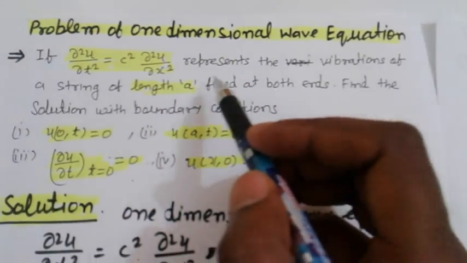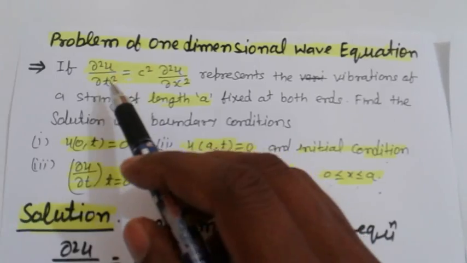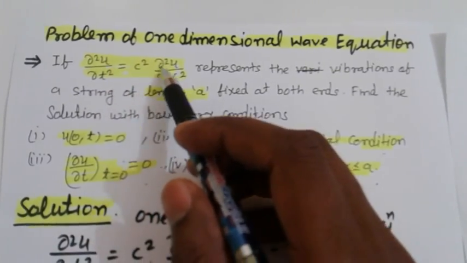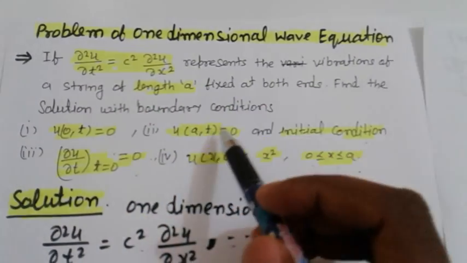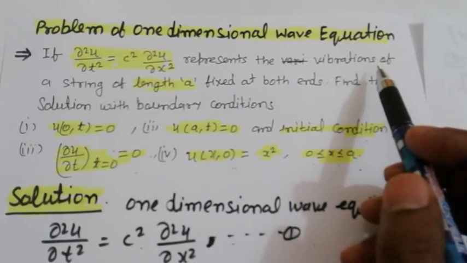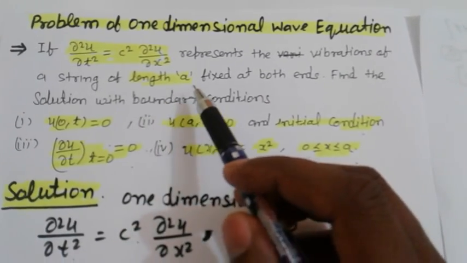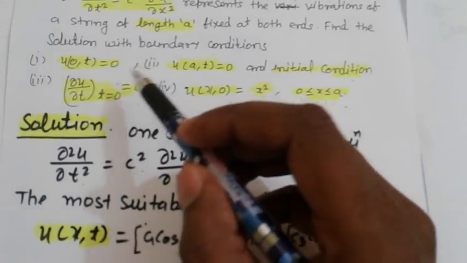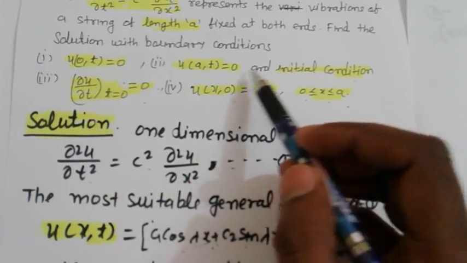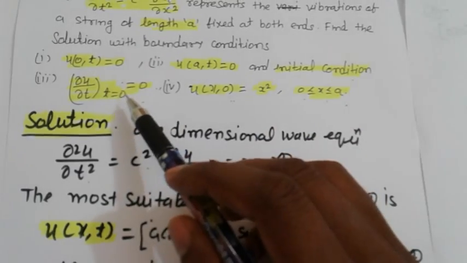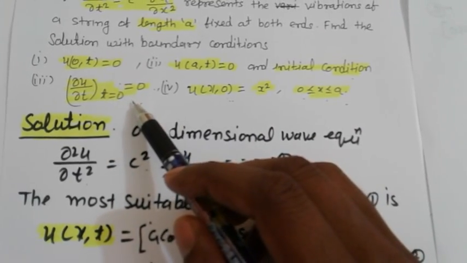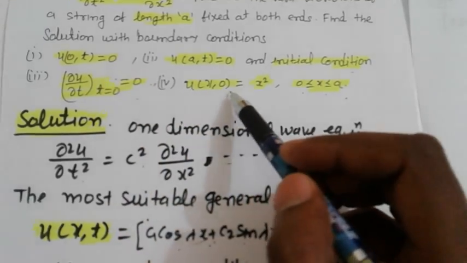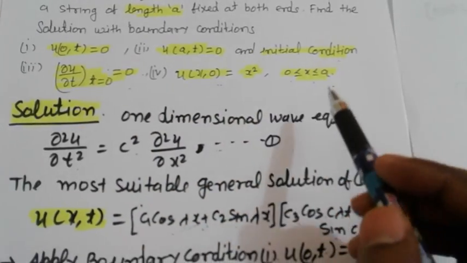Problem of the one-dimensional wave equation. Question: if ∂²u/∂t² = c² ∂²u/∂x² represents the vibration of a string of length a fixed at both ends, find the solution with boundary conditions u(0,t) = 0, u(a,t) = 0 and initial conditions ∂u/∂t = 0, u(x,0) = x², 0 < x < a.